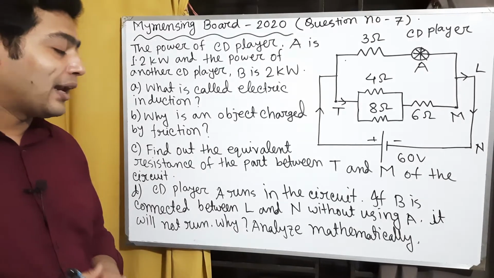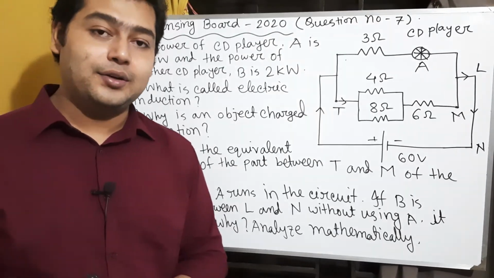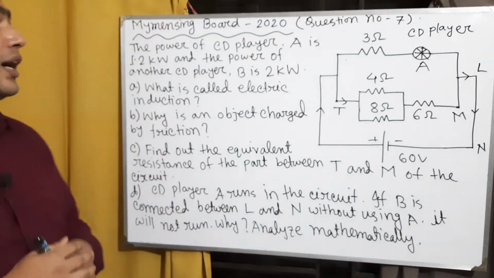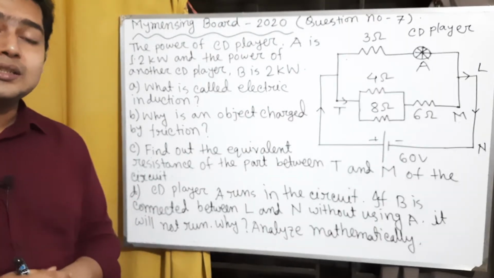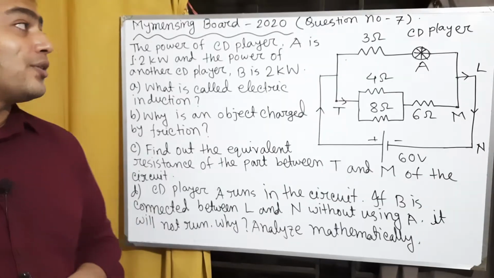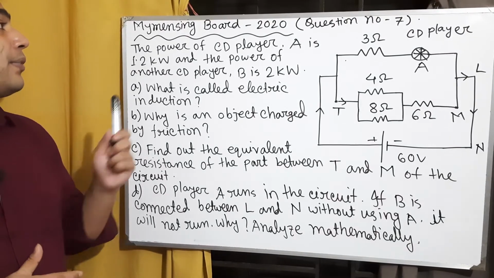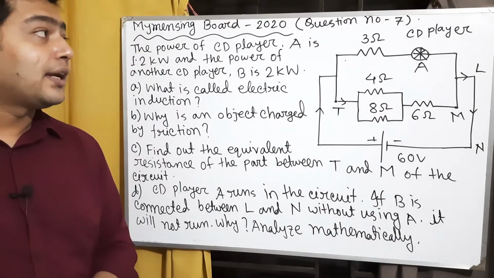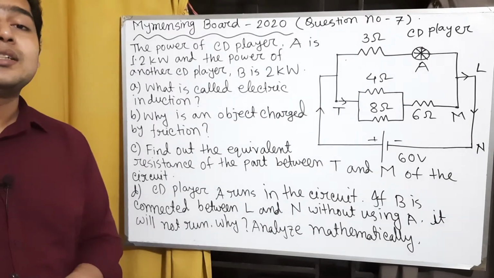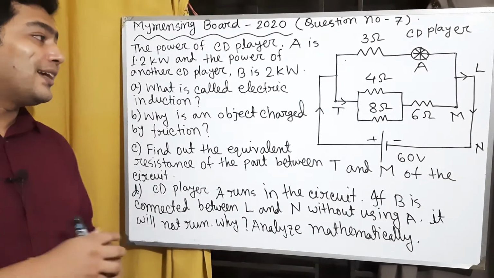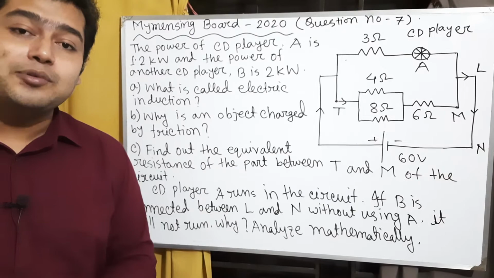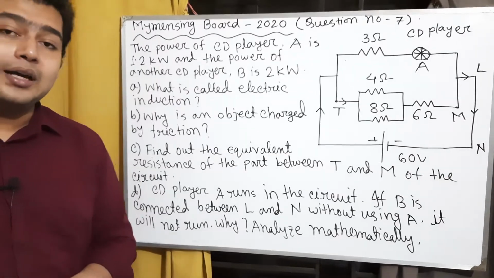Why? Analyze mathematically. So boys, this is our today's CQ question, and this question is from Mymensingh Board 2020, and the question number is 7. So let's calculate this creative question step by step.